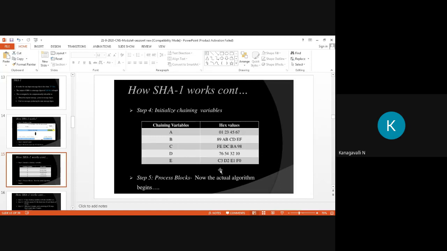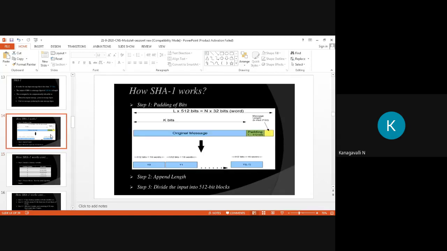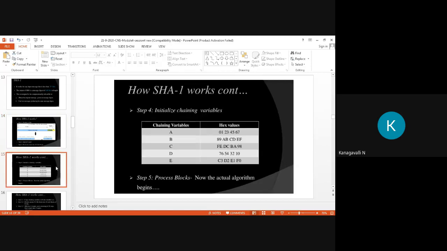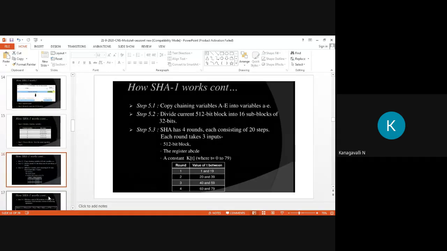Then process blocks. Now the actual algorithm starts from step 5 only. Step 4 is an initialization process. So step 1 is padding of bits, second is append length, third is divide the input into 512 bit blocks, then the fourth is initialize the chaining variables. Now we will move to our algorithm part. So step 5 is process blocks. Here is how the algorithm works.